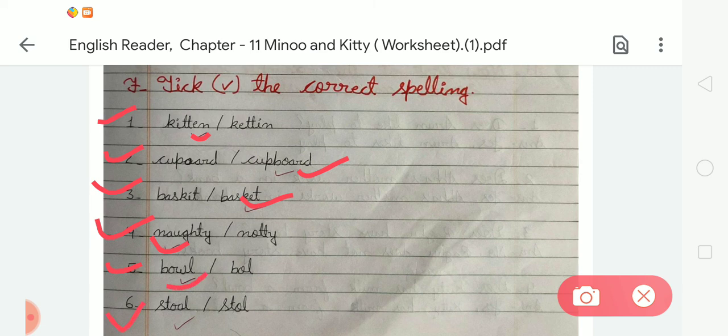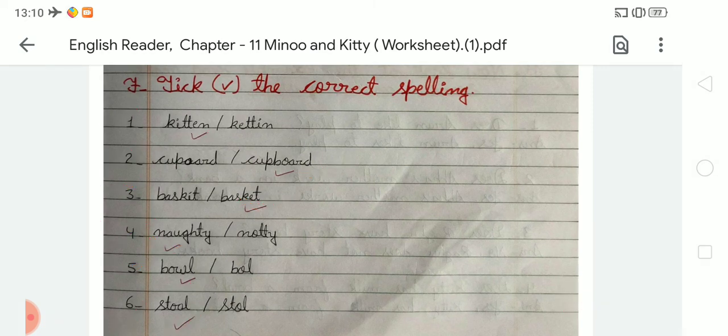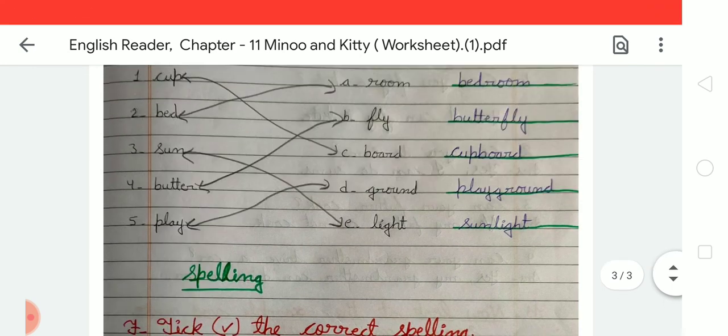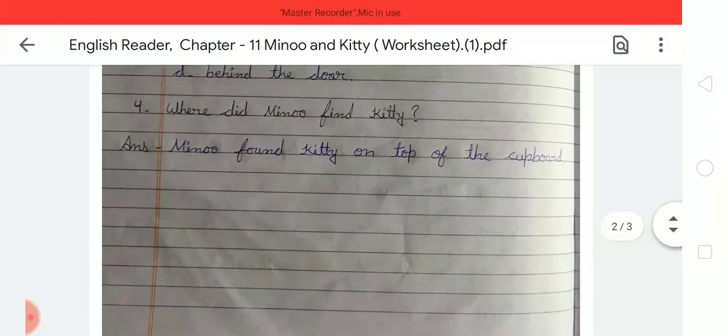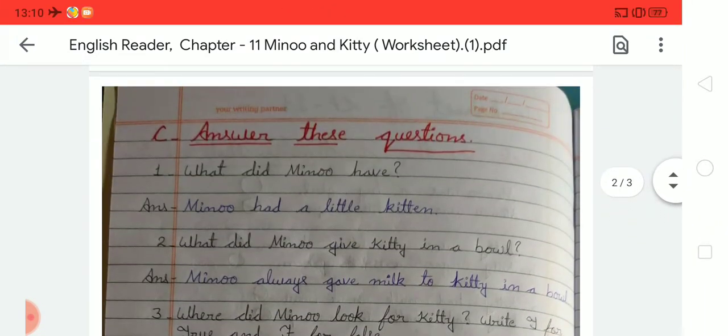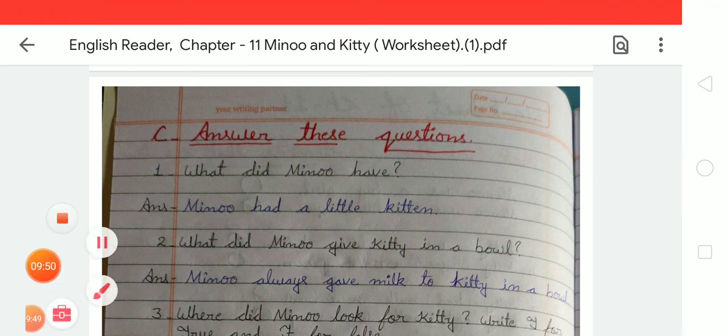Number 6, there is the spelling of stool. What is the correct spelling of stool? It is S-T-O-O-L stool. Okay, so we have to take the correct one. So student, like this we have to complete the notebook with good handwriting. I hope it is clear to you how to complete your notebook in good handwriting.